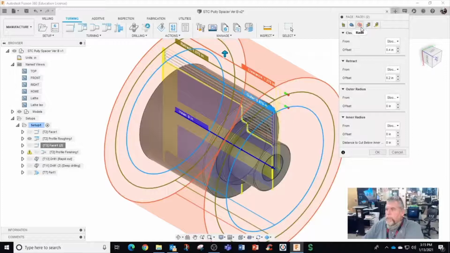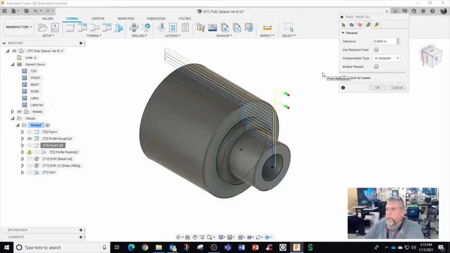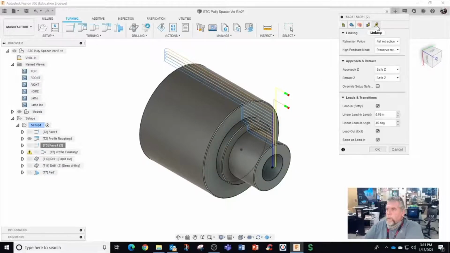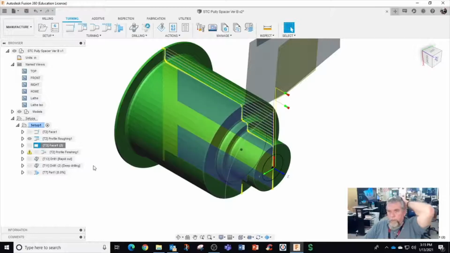I'm going to use, I guess I don't need to be so far away, but better to be safe. I'm not going to use multiple cuts and keep everything else the same. So that'll cut the front. All right, shut this off, turn that on.